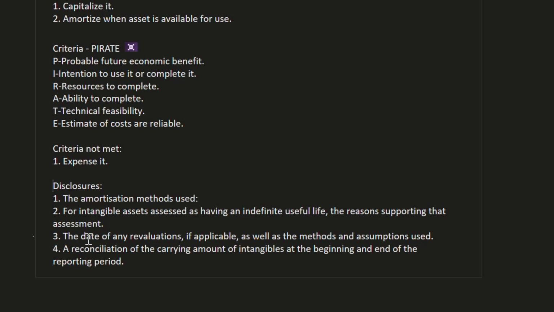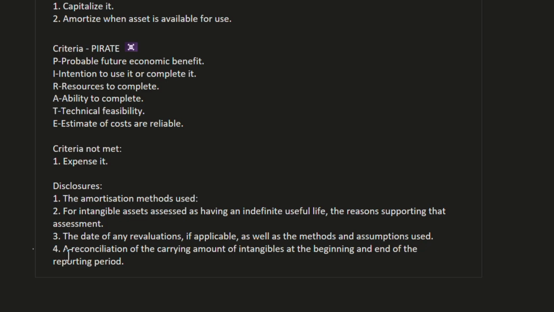The third one is the date of any revaluation, if applicable, as well as the method and assumption used for that revaluation.